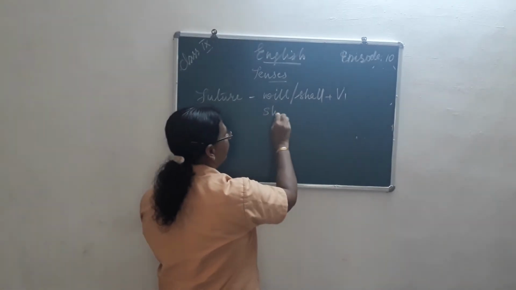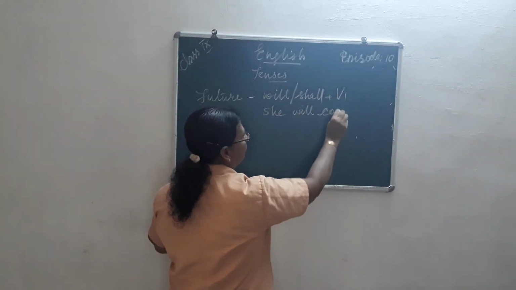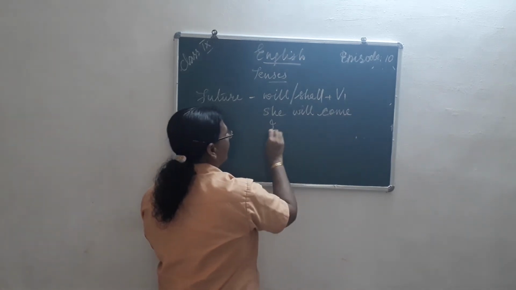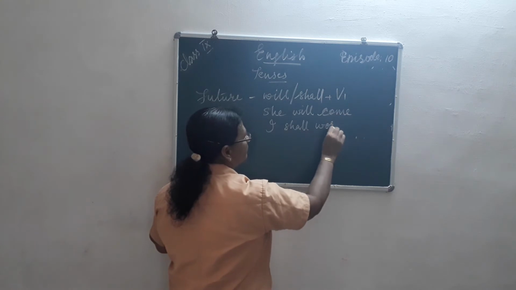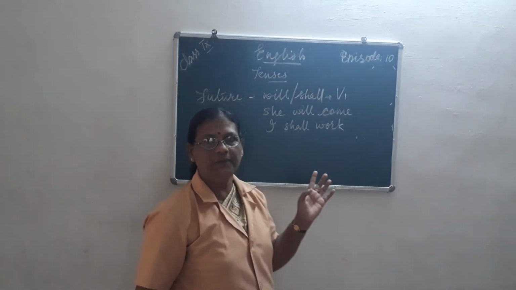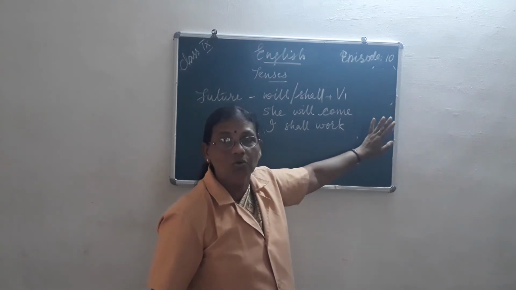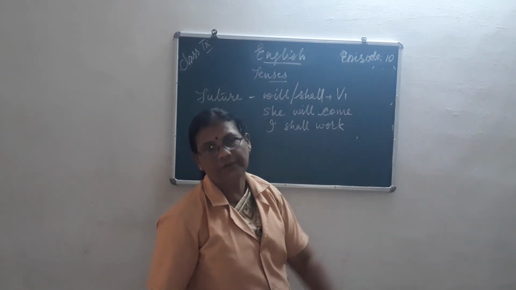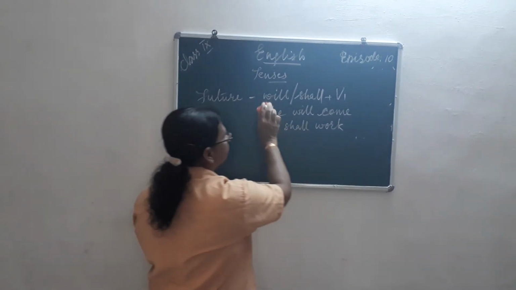Suppose she will come, or I shall work. Everything in the first form of the verb. Clear to you? No s or es is added, no second form, only the first form of the verb. But will or shall is being added.